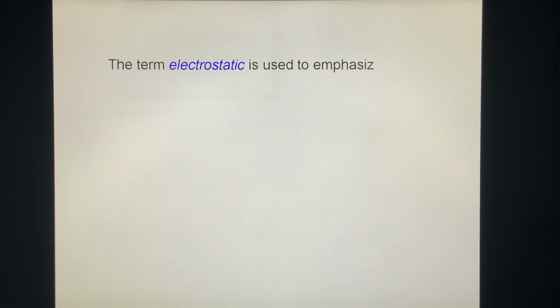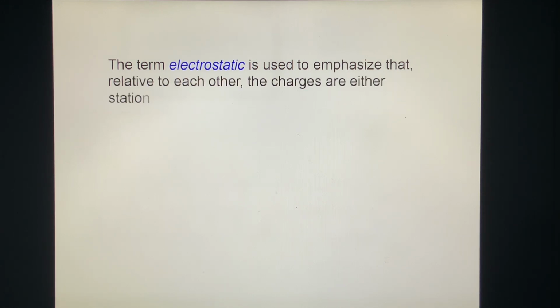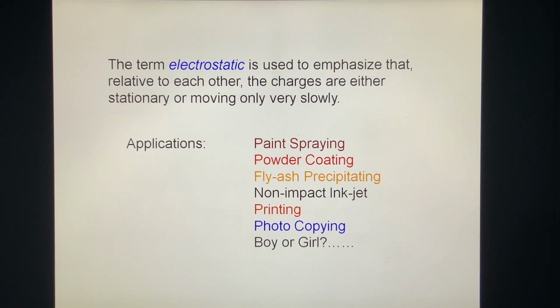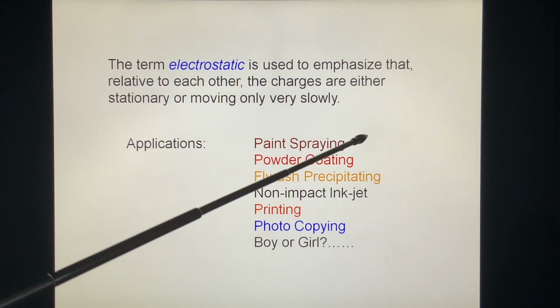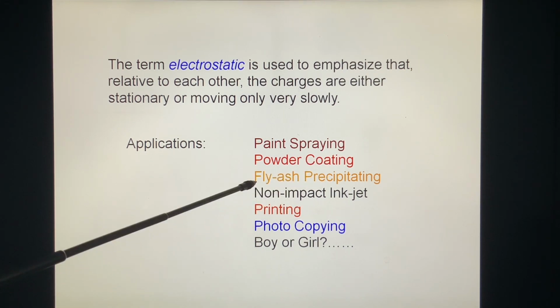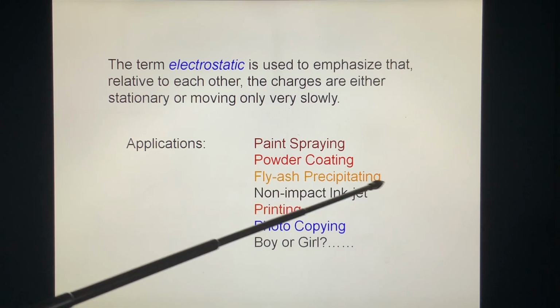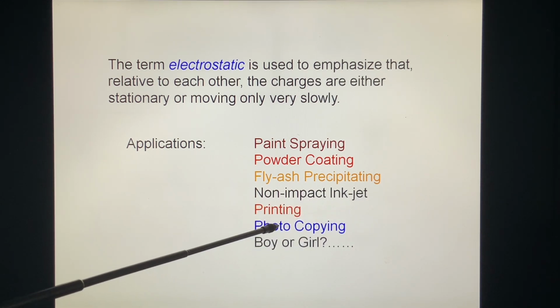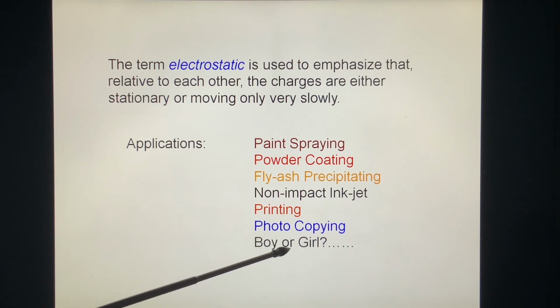The term electrostatic is used to emphasize that, relative to each other, the charges are either stationary or moving only very slowly. Applications of electrostatics include paint spraying, powder coating, flue-gas precipitating, non-impact inkjet printing, and photocopying. It is also said that when a woman is pregnant, whether it is a boy or a girl is decided by the charge she carries.